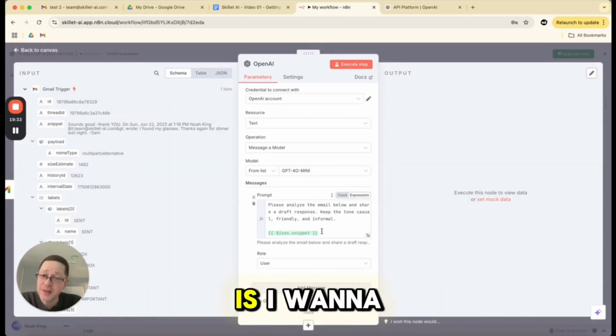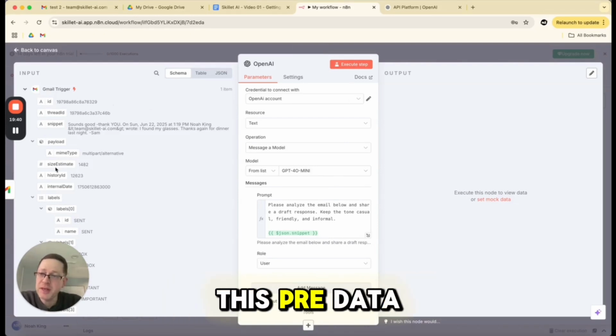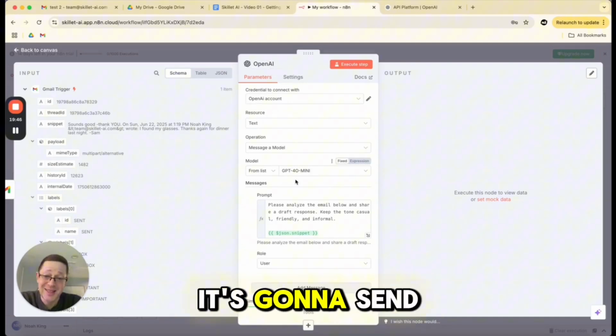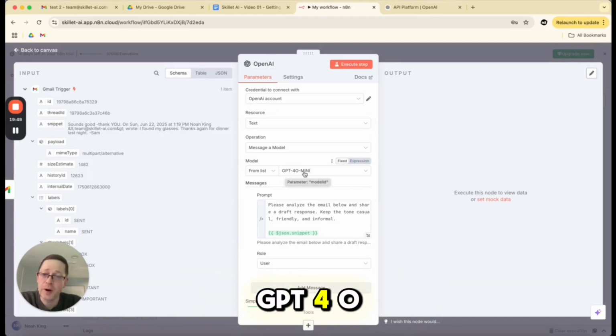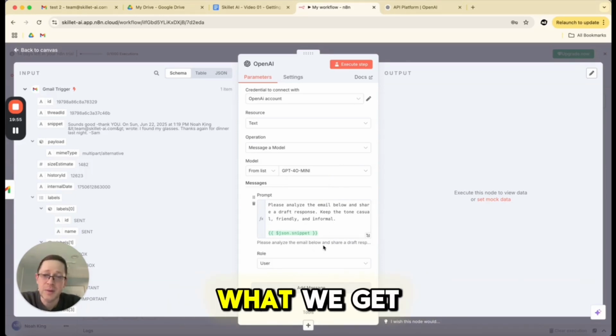But what I really want to do is I want to test it. So what should I expect? When I click execute, I'm expecting that this pre-data is going to run. It's going to get passed into OpenAI. It's going to log in with my account. It's going to send a request to GPT-4o Mini. And the request is going to say, analyze my email. And then it puts the email in. All right, let's see what we get. I'm going to hit execute.